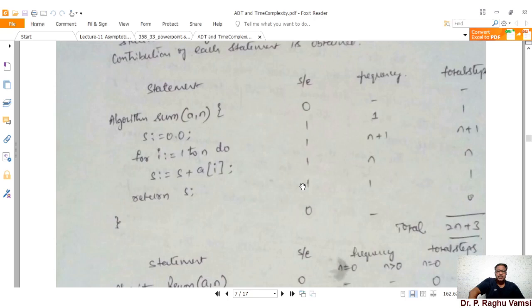And one thing you remember, there is a special trade-off. There is a trade-off between the space complexity and the time complexity. If the time complexity is low, then the space complexity may be high. If the space complexity is low, then the time complexity may be high. So that is the reason trading off between the space and time complexity is also very, very important.